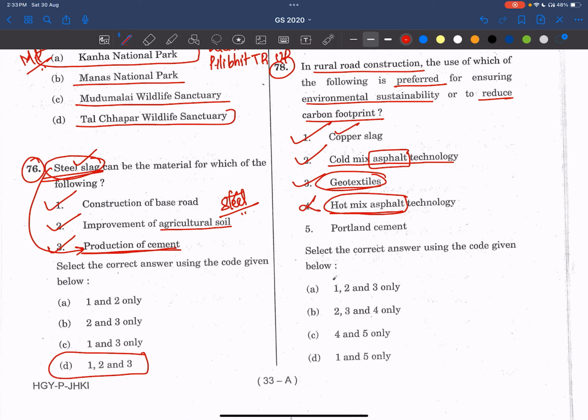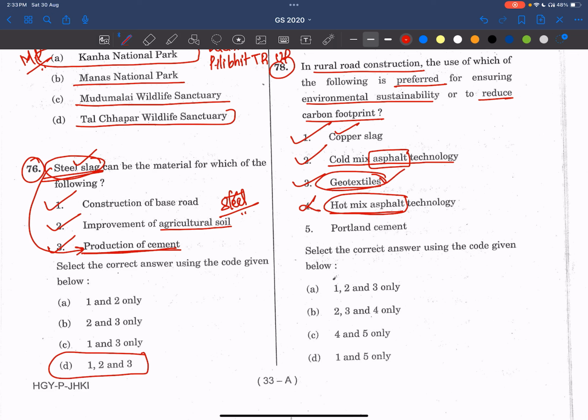It will improve the soil structure. It will reduce the soil erosion. It is also used in other difficult terrains as well. It is a technology where road construction becomes very easy and economically sustainable, ecologically and economically both ways.